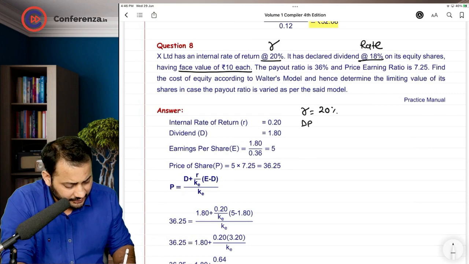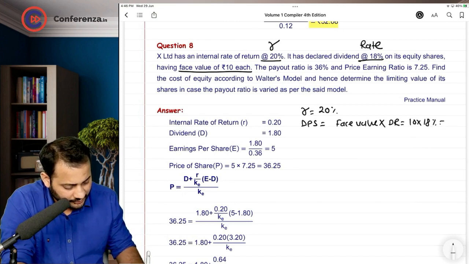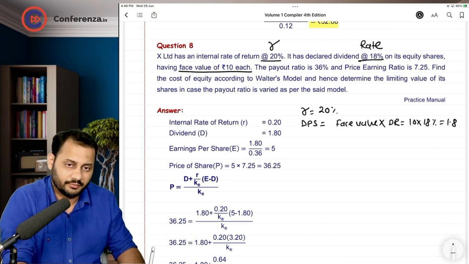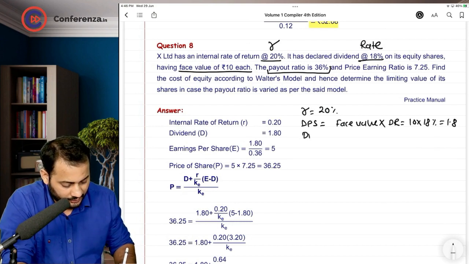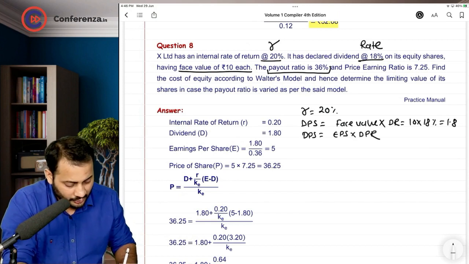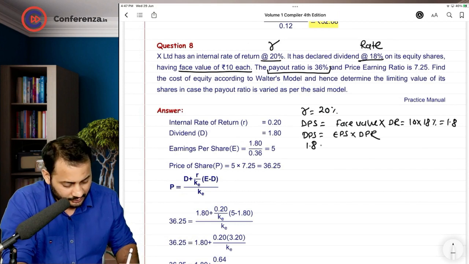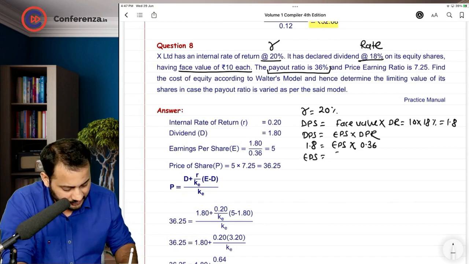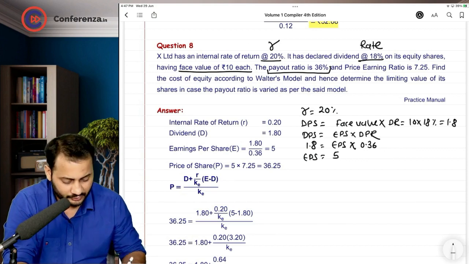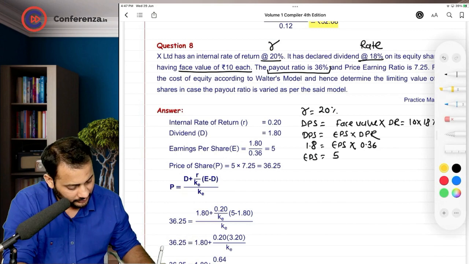The second thing is dividend per share is equal to face value into dividend rate, which is 10 into 18%. So dividend per share comes down to 1.8 rupees. Now they have also given you the payout ratio. So dividend per share is equal to earning per share into dividend payout ratio. This is the formula. You have already calculated the dividend per share. Earning per share is unknown to us, and the dividend payout ratio is 36%. If you solve this, you will get the earning per share as 5 rupees. So there are multiple figures that we have already arrived at.